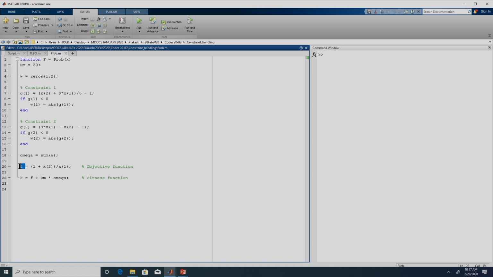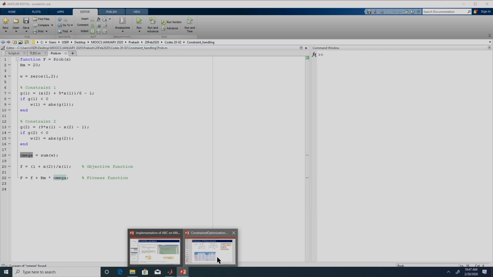So that is our objective function f, lowercase f. The uppercase F is the fitness function. Since it is a minimization problem, it is objective function plus Rm. Rm we have as of now taken to be 20. Again, Rm has to be tuned accordingly and would vary from problem to problem. Rm into omega, this violation. So that is what we had seen over here.